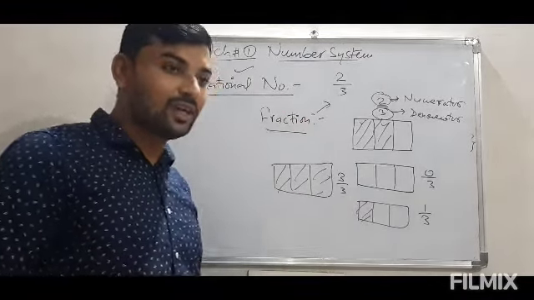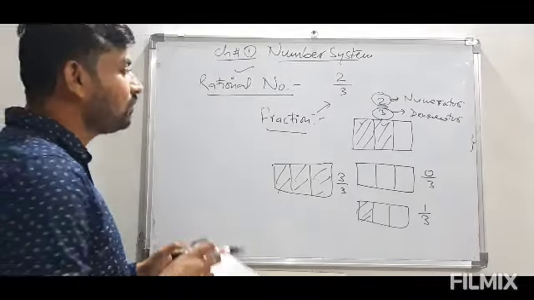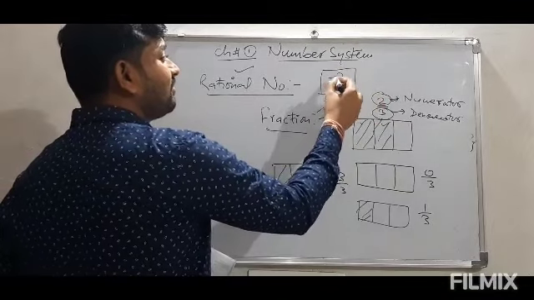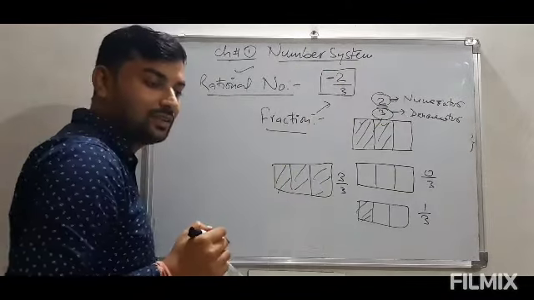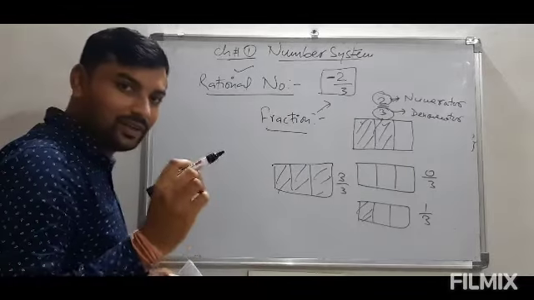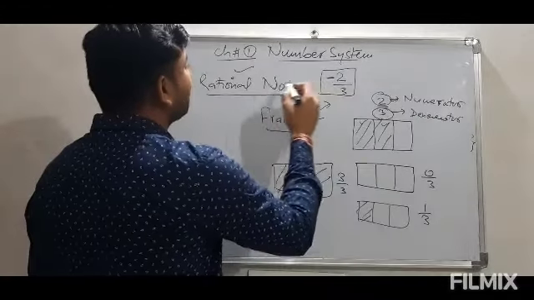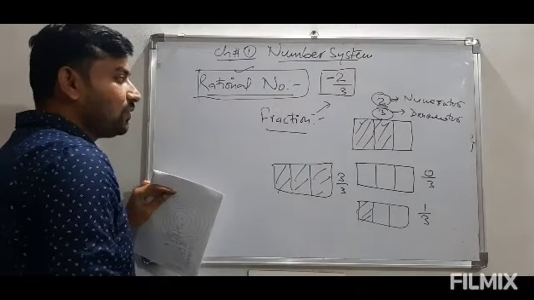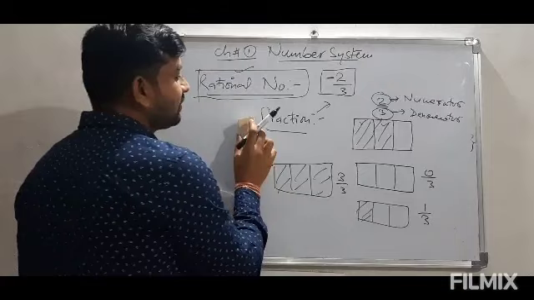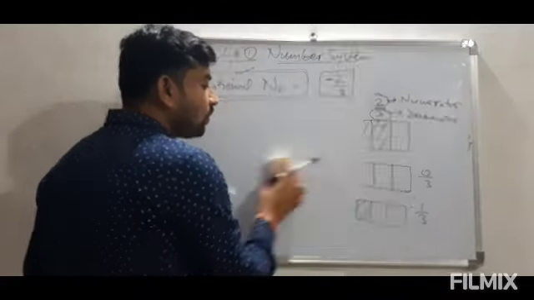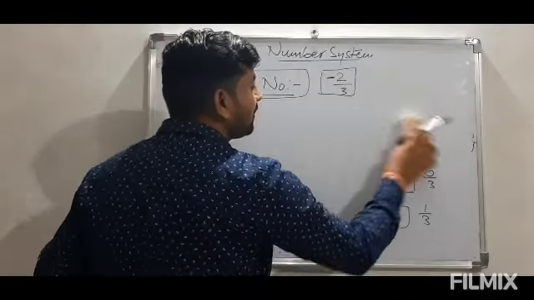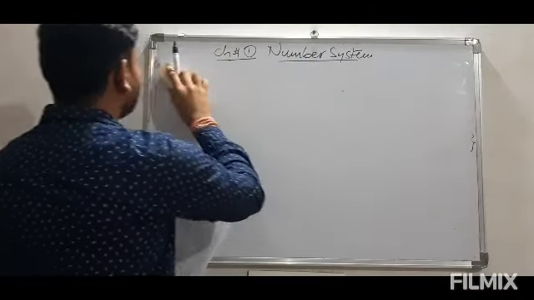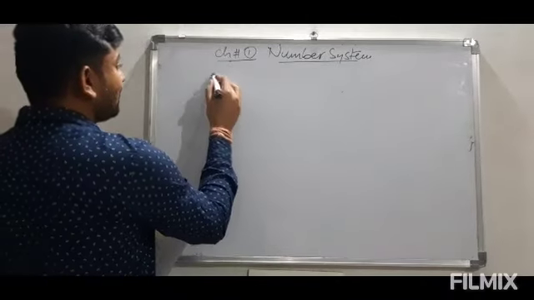But as we are discussing integers, there should be a value like minus 2 by 3. So whenever we have a negative number in either the numerator or denominator of a fraction, that all comes in the rational numbers. So we can say there is a big difference between fractions and rational numbers. Fractions include only 0 or positive integers, but when we come to rational numbers, they are negative as well.